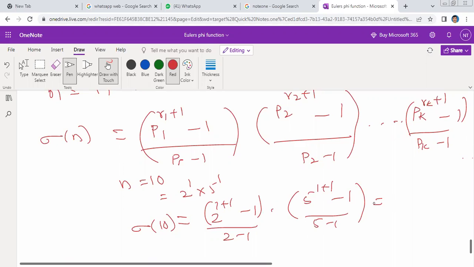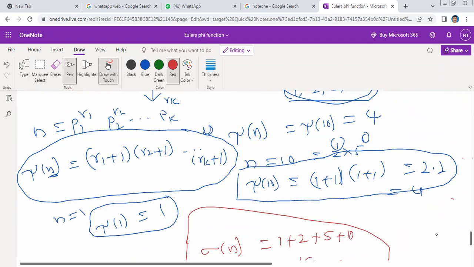This is equal to 2 square minus 1, 2 square is 4, minus 1. Is it correct? This is 3 by 1. This is 5 square minus 1, 25, 24 by 4, that is 6. 3 6s are 18. So sum is equal to, మన direct చేసిన అంతే వచ్చింది కదా, sum is equal to 18 వచ్చింది.